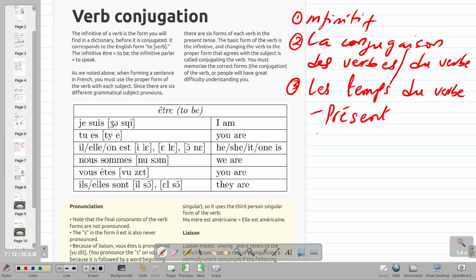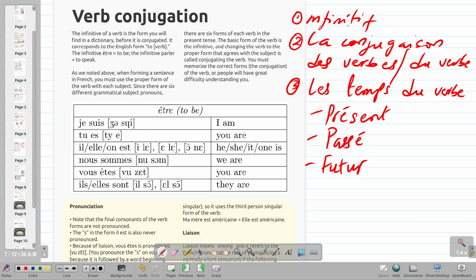Présent. We talk about passé. We're going to have different past tenses. We're going to have different modes, different modes of the indicative. We talk about futur. See, they sound like what we know in English, okay?